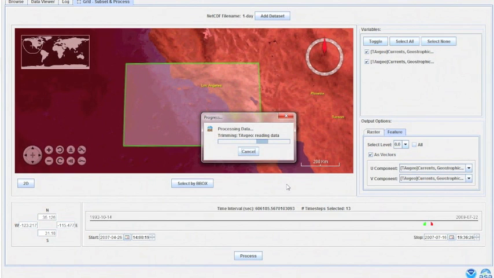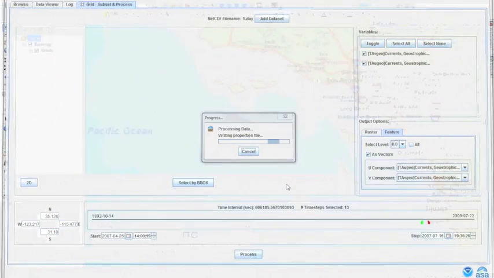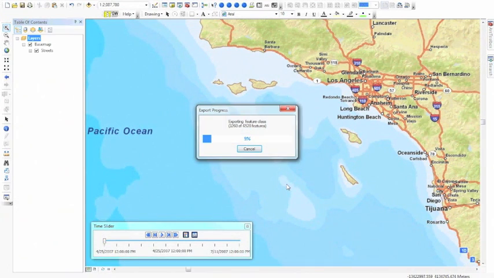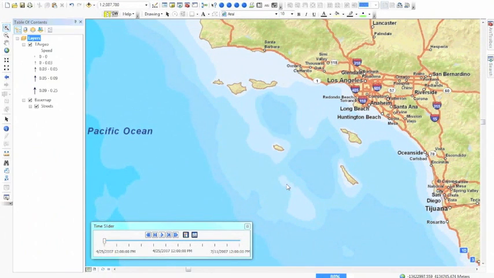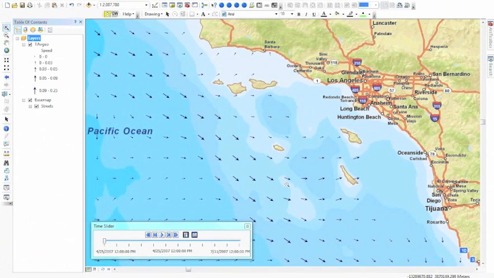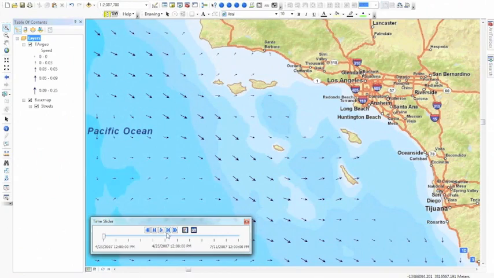EDC then makes a request to the THREDDS data server using all the parameters that I specified, and downloads a NetCDF file locally, which is then converted into a feature class. Once the conversion occurs, the vectors are displayed in ArcMap, and using the custom EDC time slider down here at the bottom of the screen, I can go ahead and animate those over time.